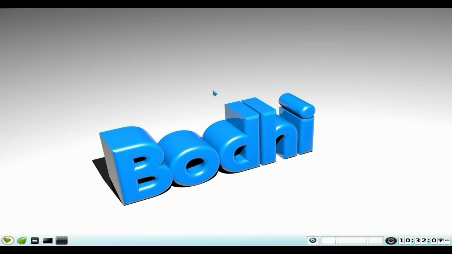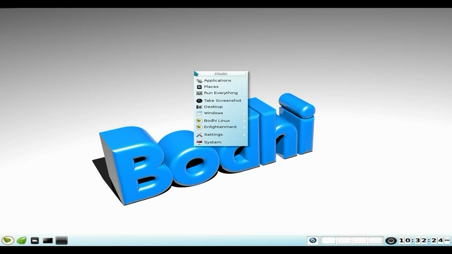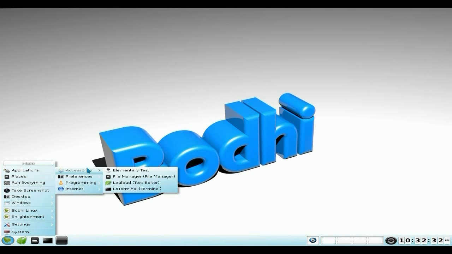Now, with Macpup, you've got the little bar down here. In Bodhi you just get this one down here, which is not really E17-like when you think about it. It's more of an XFCE version, but it is E17, made up of the basic stuff. So we click on there, we still get that. And if we left-click again, we still get it on the screen. That's good for me. I'm going to open it one more time. I go to Applications, Accessories.